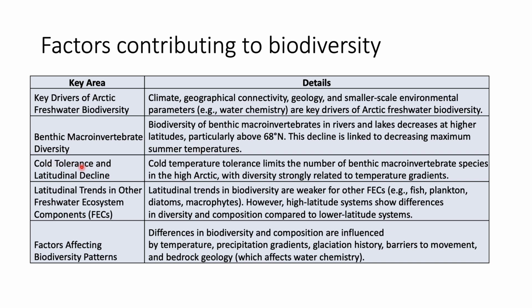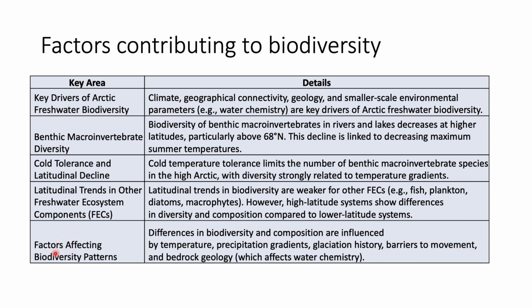And when we look at cold tolerance and latitudinal decline, the cold temperature tolerance limits the number of benthic macroinvertebrate species in the high Arctic, with the diversity strongly related to temperature gradients. So what are the latitudinal trends in other freshwater ecosystem components? The latitudinal trends in biodiversity are weaker for the other FECs, for example, fish, plankton, diatoms, macrophytes. But the higher latitude systems show differences in diversity and composition compared to lower latitude systems.